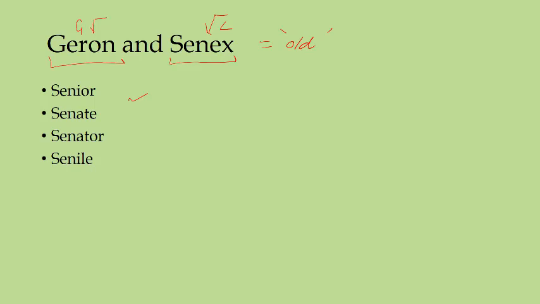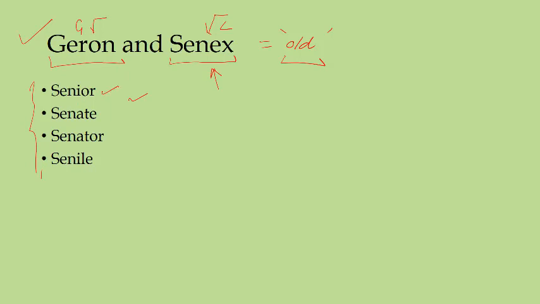Earlier we talked about gerontology, geriatrician, all those things, but now we are talking about senex, a Latin word which means the same as geron. Both of them mean old. अब देखिए बहुत सारे words are there which you might come across, and especially in law.